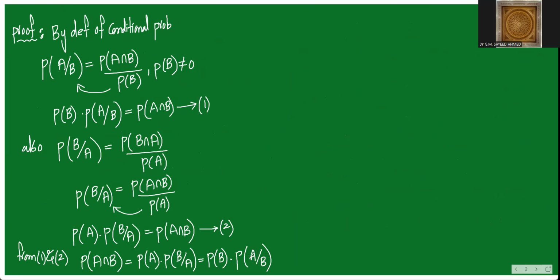I hope you understand this. Is everything clear? Yes. What we have done just now: we have done the definition of conditional probability, and immediately using the definition of conditional probability, we have proved the multiplication theorem on probability, which will help you to solve so many problems of the M3. After that, we have a small definition which is called probability function.